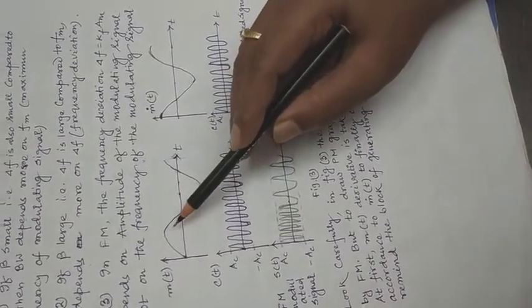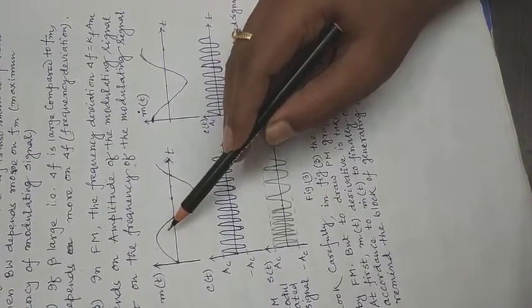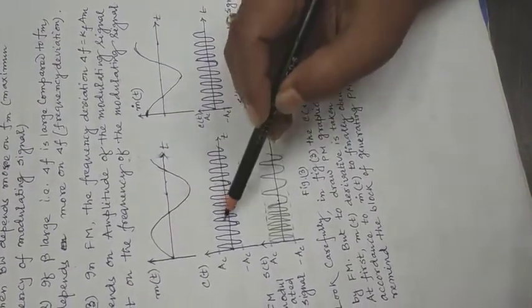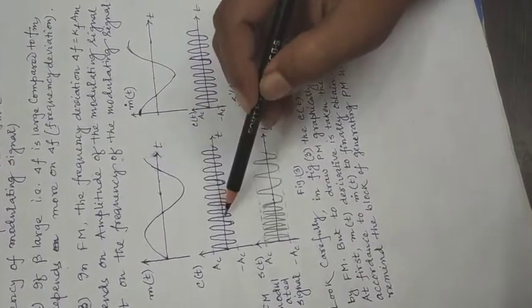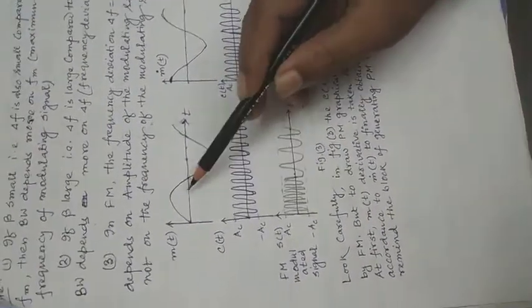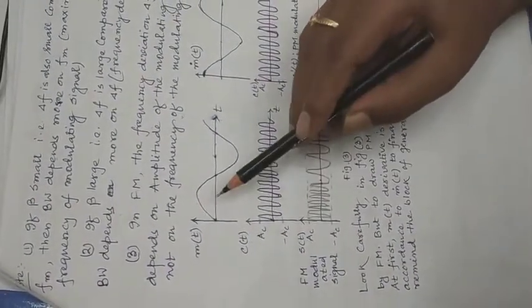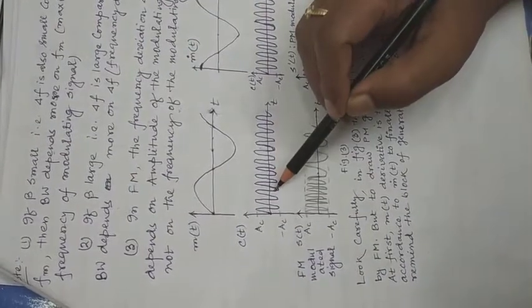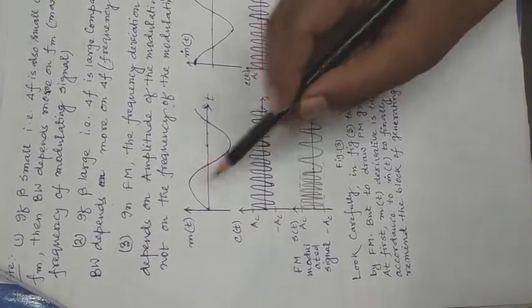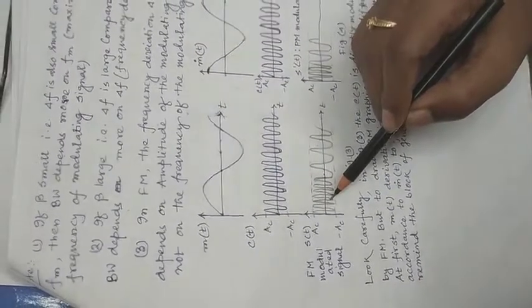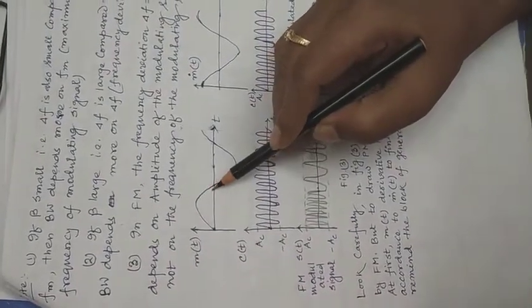Therefore, we call it instantaneous frequency or instantaneous phase, because the frequency and phase or angle of an FM modulated signal changes instant-wise. As you see here, if this is the message signal and this is the carrier signal, you see the frequency increases as it is the positive half, and at the positive peak of the message signal the frequency deviation is higher, or eventually the instantaneous frequency is highest, and here once again it decreases.